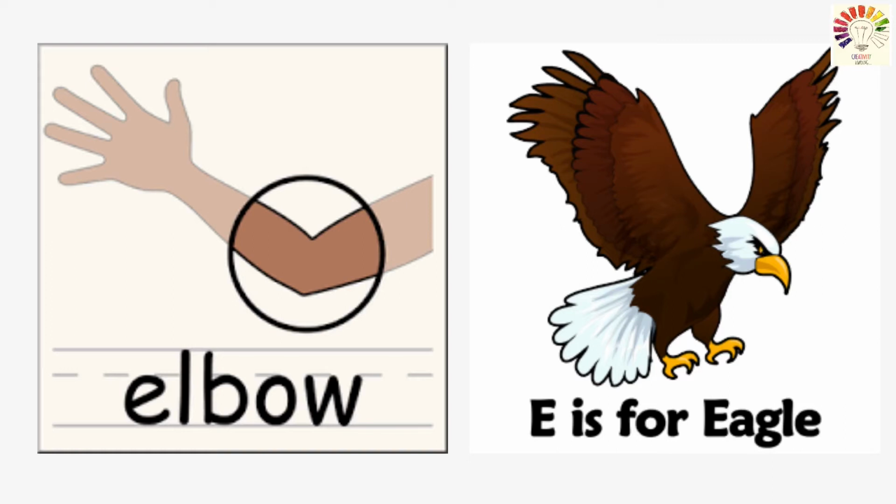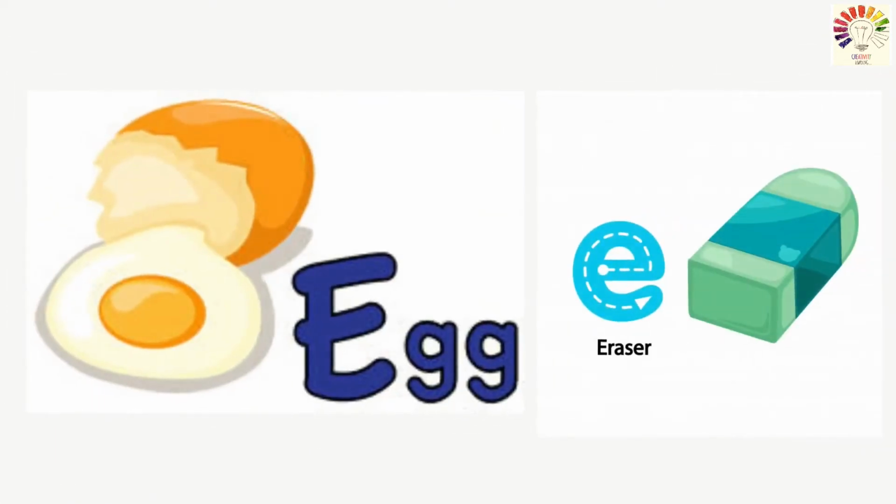Yes, elbow. E for elbow. What's the next one? Which bird is that? Yes, eagle. E for eagle. Very good.